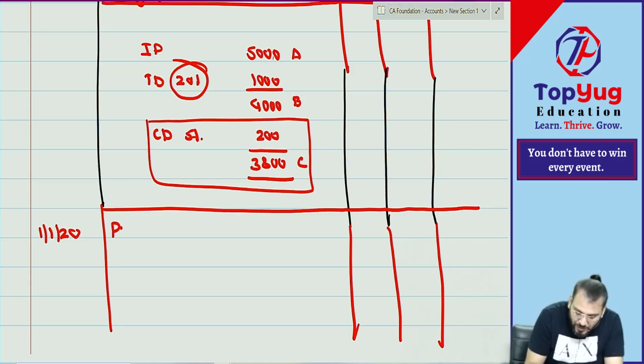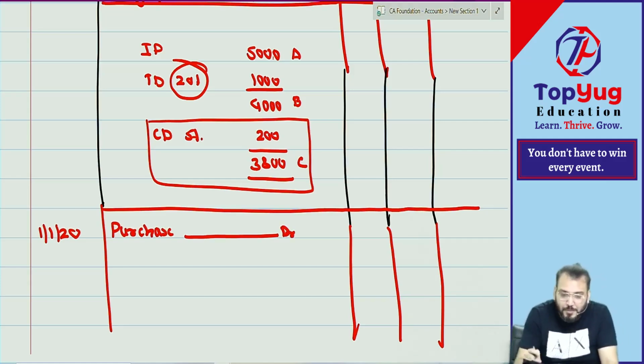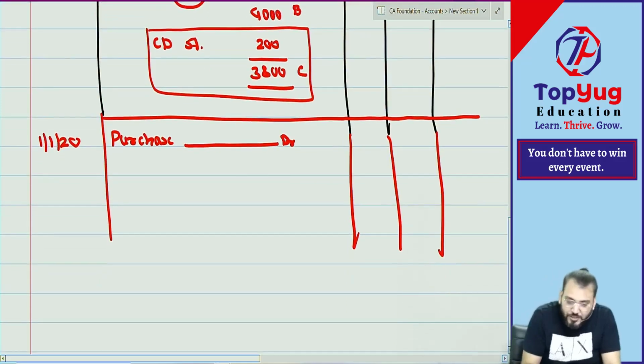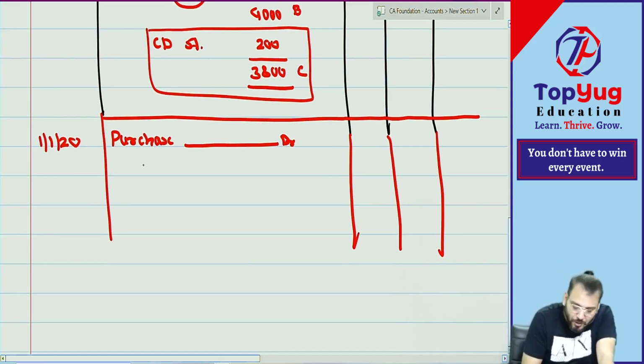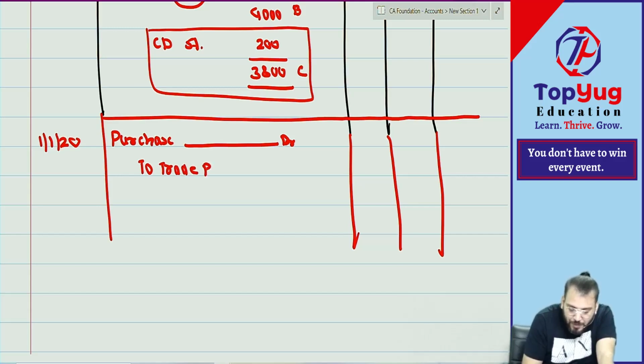On the first Jan 2020, we will pass one journal entry for purchase, whether it is credit purchase or cash purchase. They have the payable at a later date. Which purchase? Credit purchase. What is the name? The name they have not given. Whenever the name is not given, we write Trade payable.